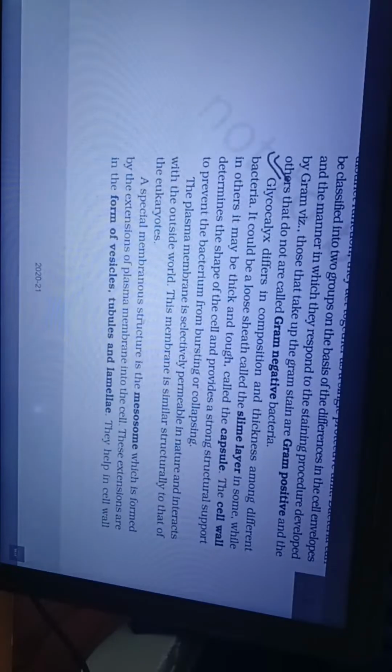Bacteria can be classified into two groups on the basis of the differences in the cell envelopes and the manner in which they respond to the staining procedure developed by Gram. Those that take up the Gram stain are Gram positive, and the others that do not are called Gram-negative bacteria. Glycocalyx differs in composition and thickness among different bacteria. It could be a loose sheath called the slime layer in some, while in others it may be thick and tough, called the capsule.